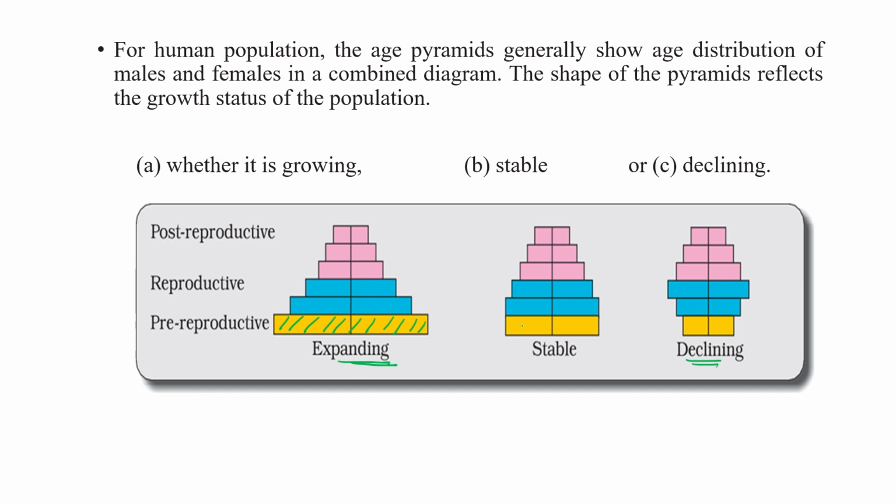If both are the same in number, then the population of that area is in a stable form. But if the pre-reproductive number is less than the reproductive one, then the population declines after 10 or 20 years. So these are the shapes of pyramids that reflect the growth status of a population.